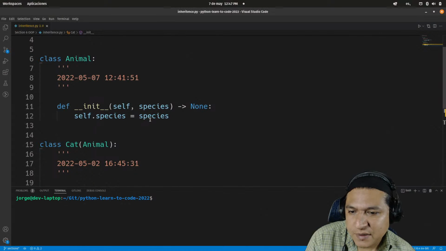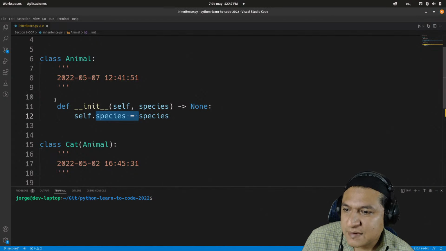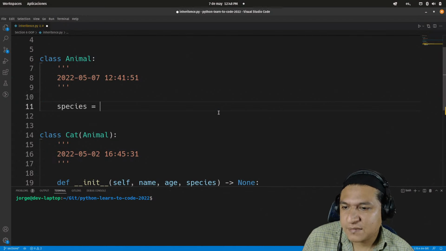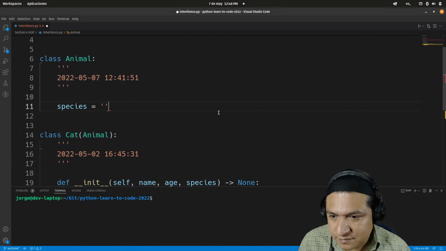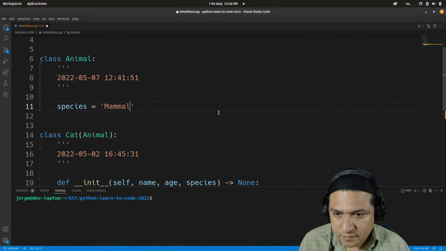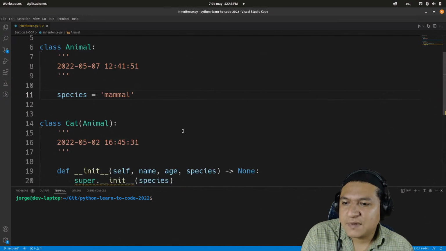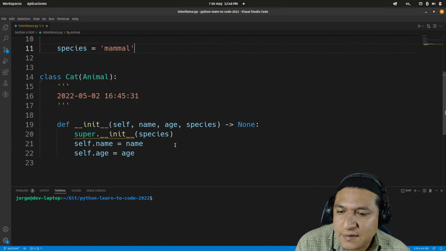So the thing would be maybe, so I might not have an init method here. Let's try this one out. Let's try it like this. And that's it.